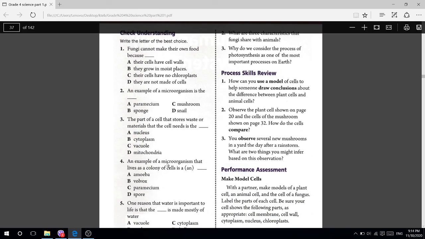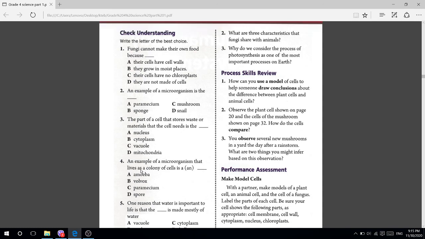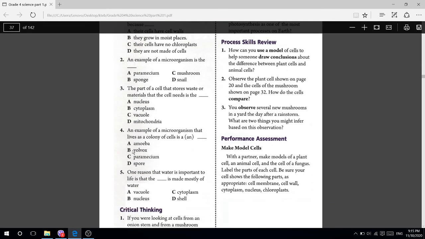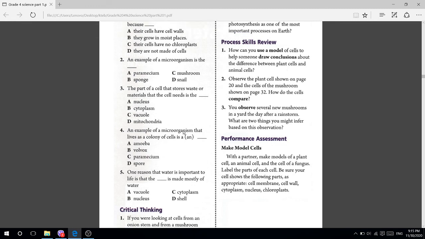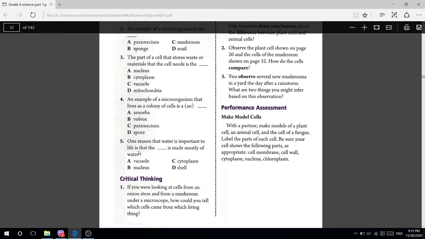Number 4, an example of a microorganism that lives as a colony of cells is an. Who can tell me? An example of a microorganism that lives in a colony of cells is what? Volvox, okay? Number B. Volvox, right? This one is the correct answer, Volvox.